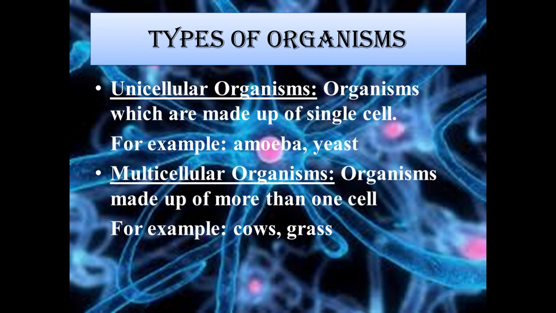So all multicellular organisms begin their life as a single cell called the fertilized egg. The fertilized egg multiplies and leads to a number of cells, and in the end it leads to a body. Okay. Next is the shape of the cell.